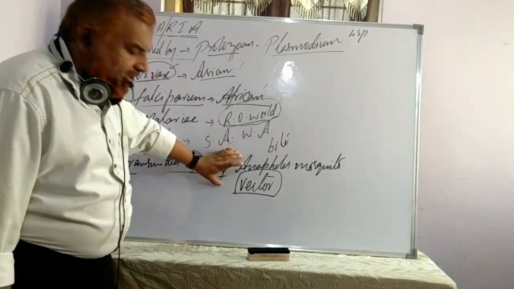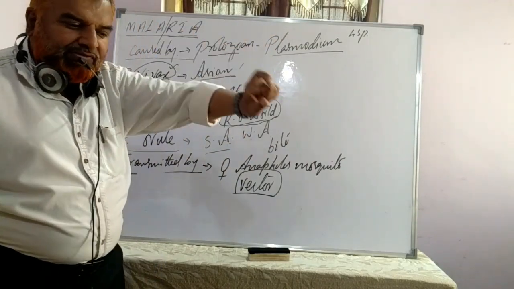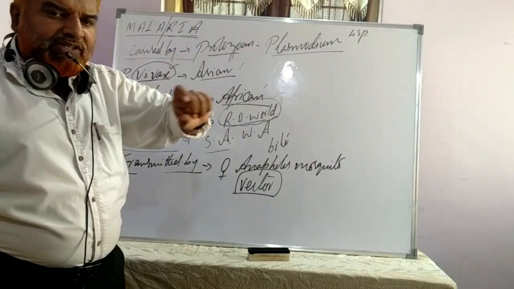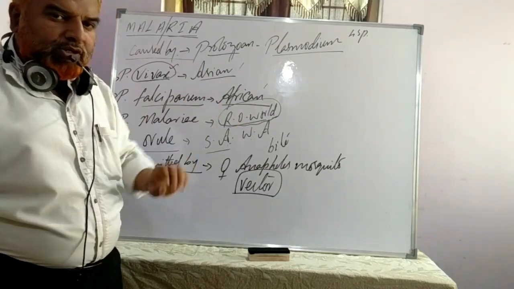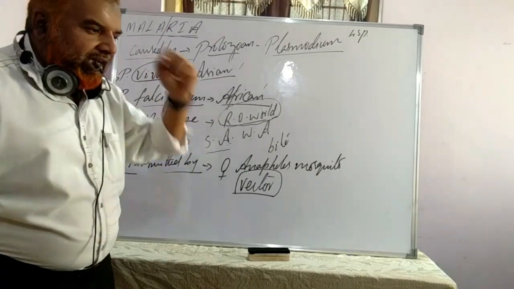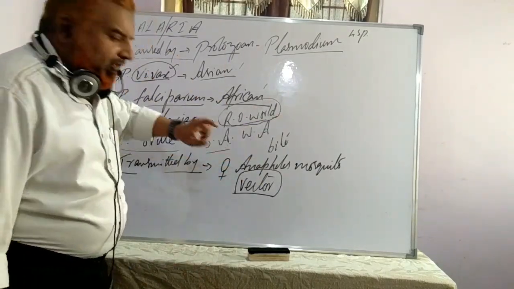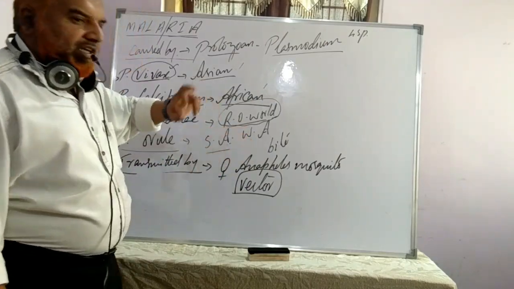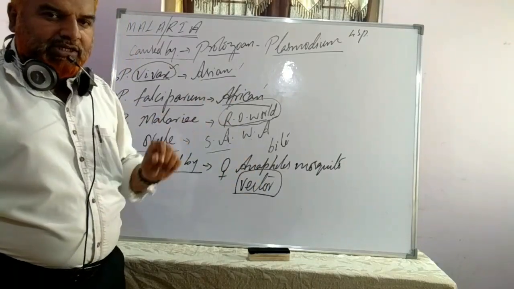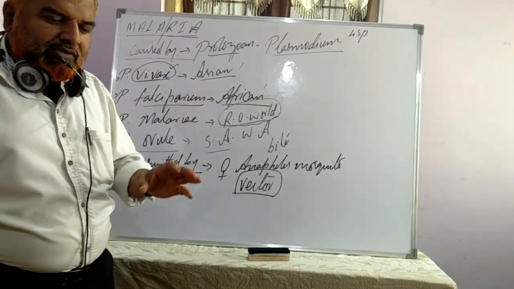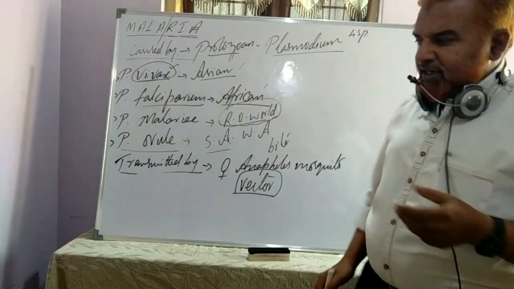Only if the mosquito has the Plasmodium in a specific phase of its life cycle and bites a healthy person, the disease spreads from an infected person to a healthy person. Otherwise there is no chance of spreading the disease. I hope it's clear. Fine.